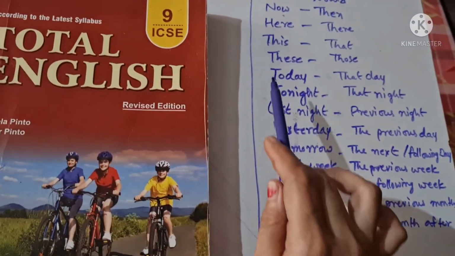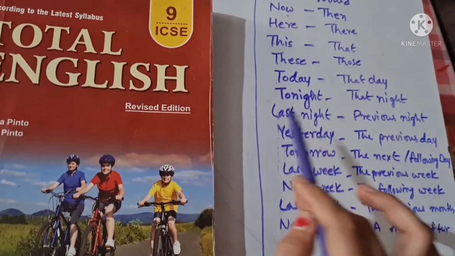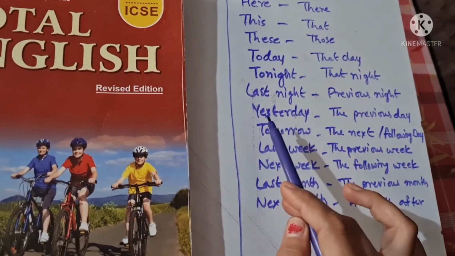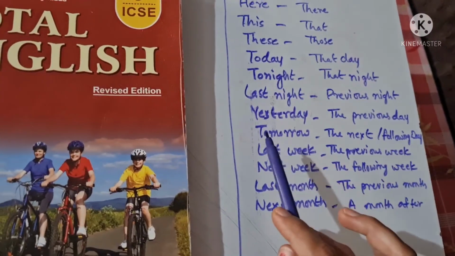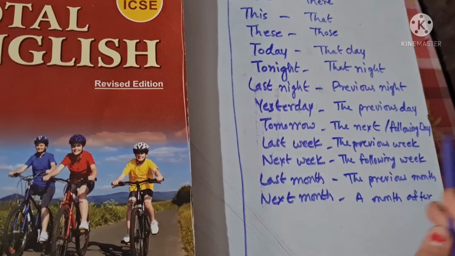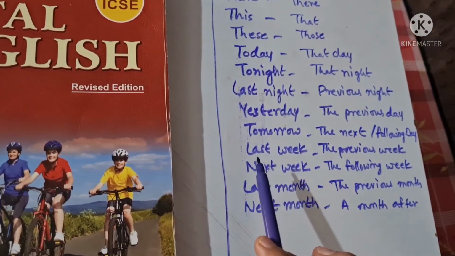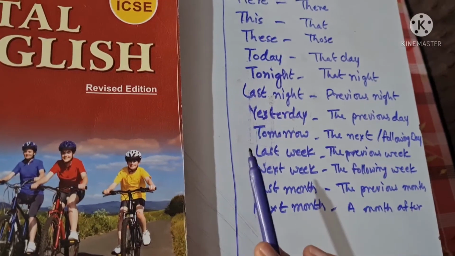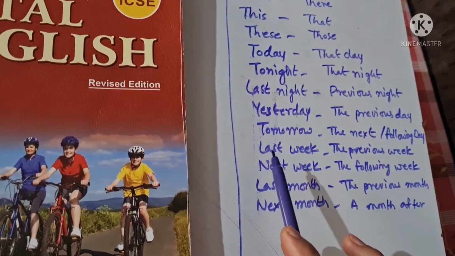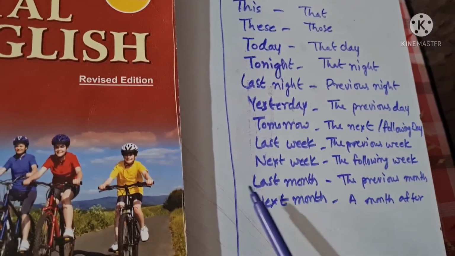Now let's talk about today, that day; tonight, that night; last night, the previous night; yesterday, the previous day; tomorrow, it is about to come, it means the next or the following day. You can use either one, the next day or the following day. Last week, it means this day is already past, so the previous week.